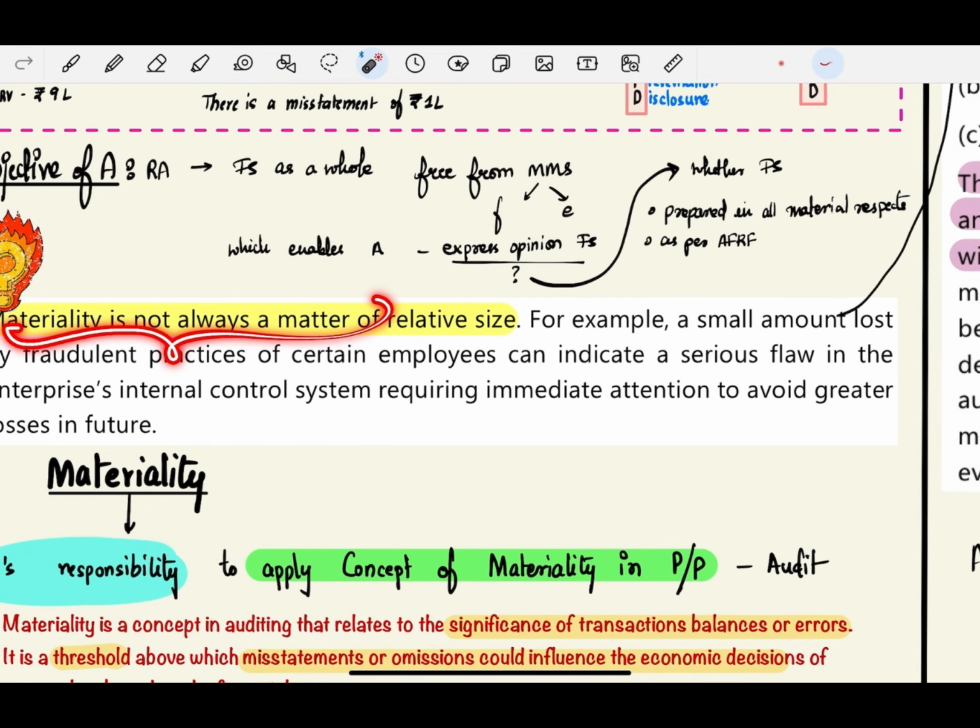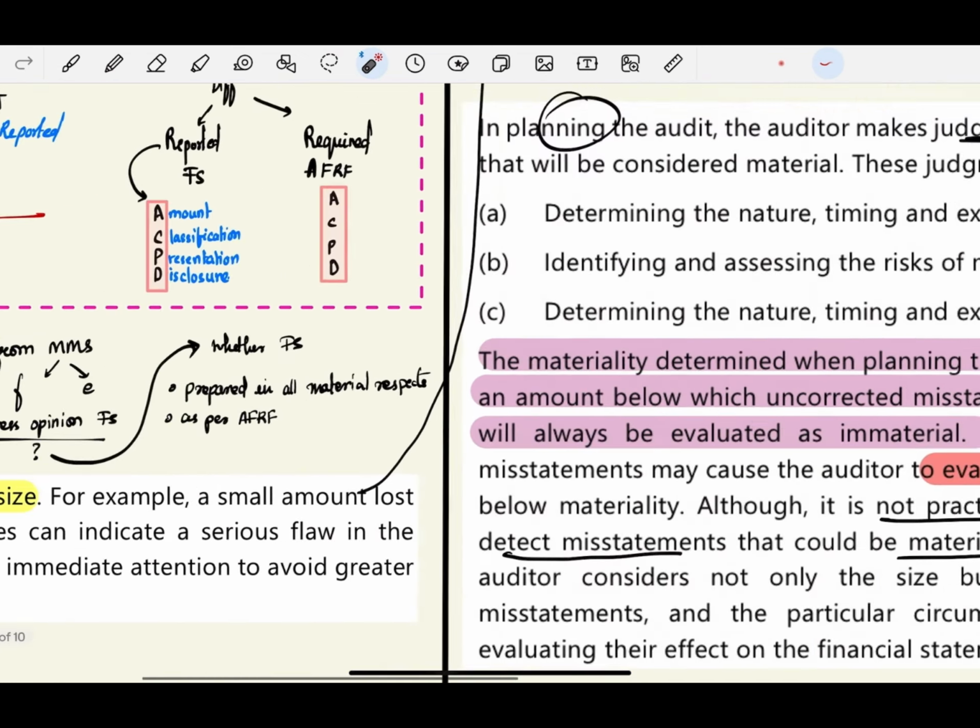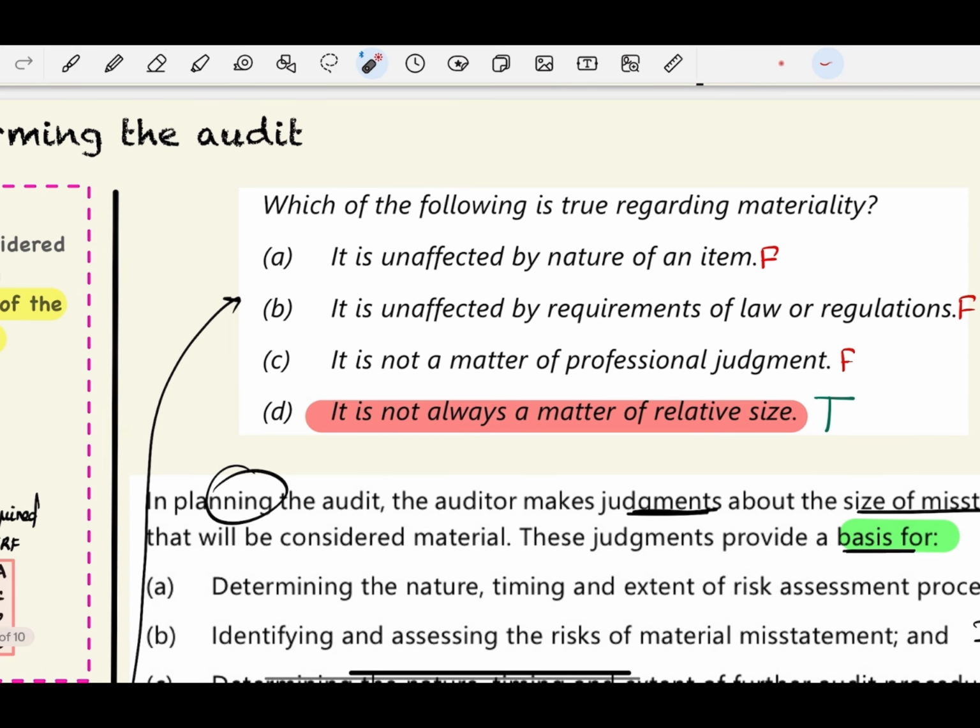So this particular concept has also been tested in the form of an MCQ. Which of the following is true regarding materiality? It is unaffected by nature of an item. False. It is unaffected by requirements of law or regulation. False. It is not a matter of professional judgment. See, materiality is always a matter of professional judgment, which we'll discuss in the later part of this standard. It is not always a matter of relative size. Yeah, this thing is true.